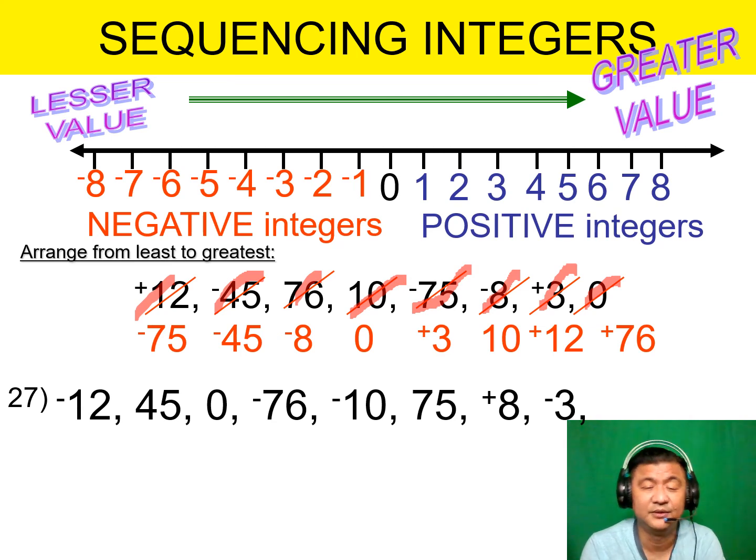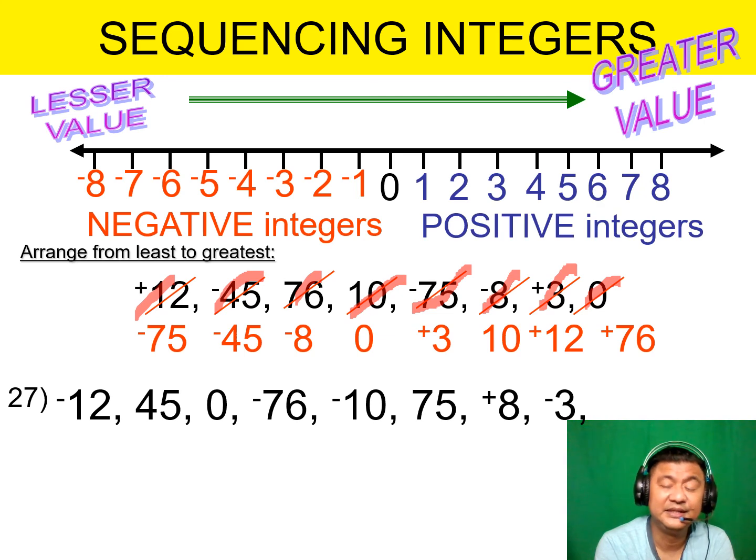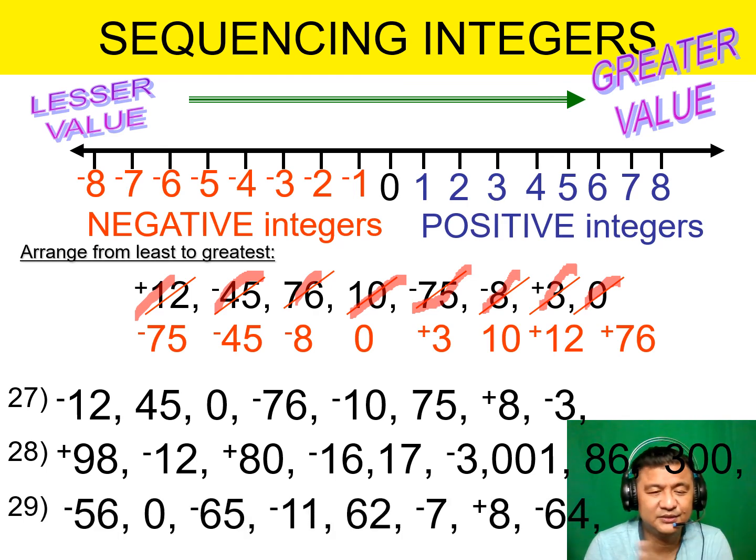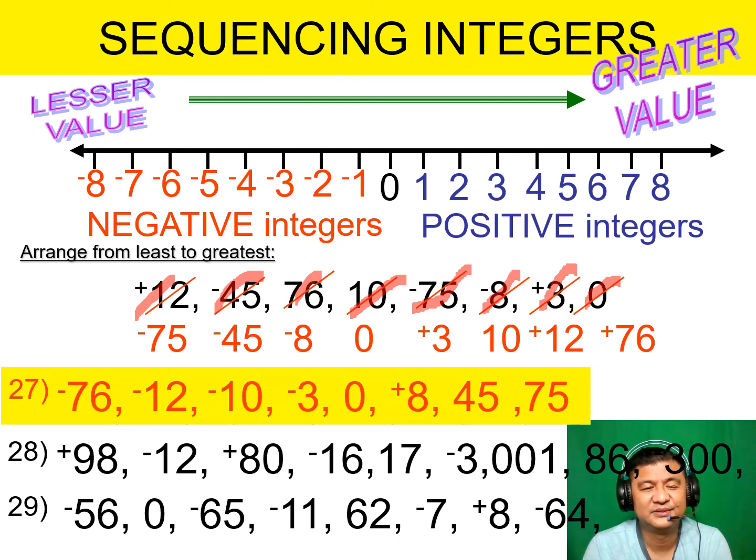Try this now. Arrange them from least to greatest. Pause. All right, here are the answers. Oh, not yet. Try the next one. Arrange again, least to greatest. Try the next one. I'll give you more time. Pause. Okay, here are the answers.